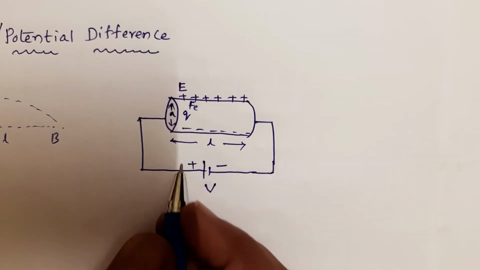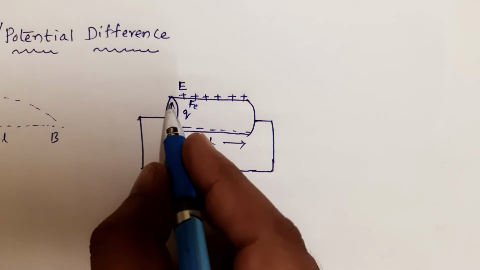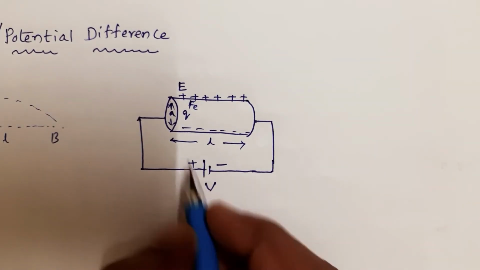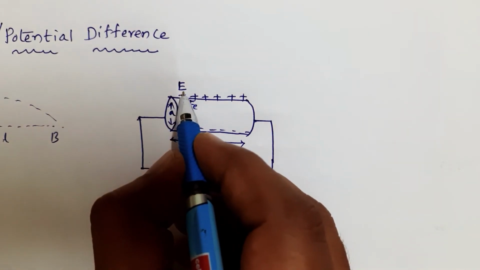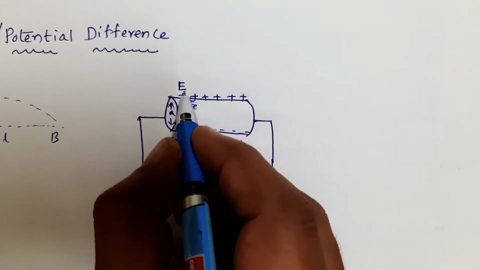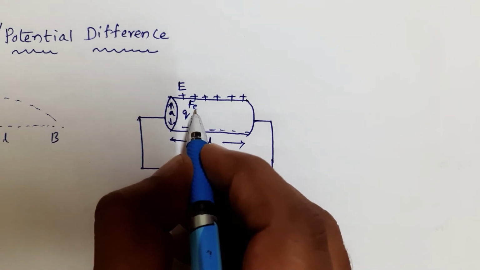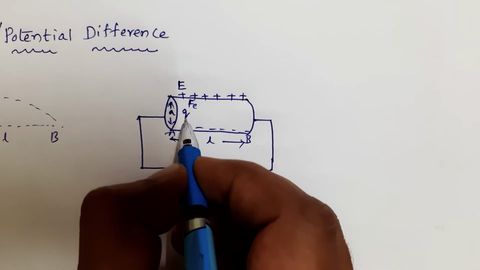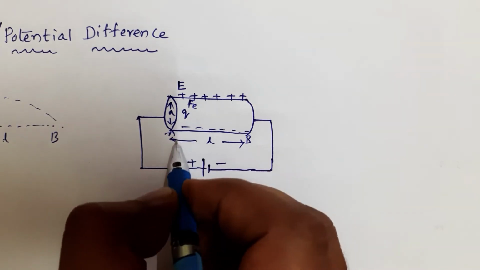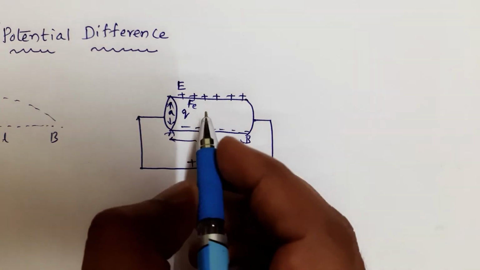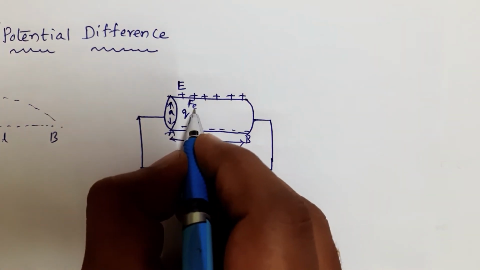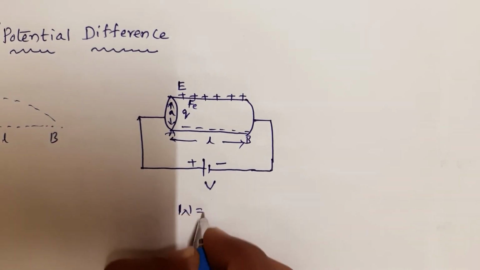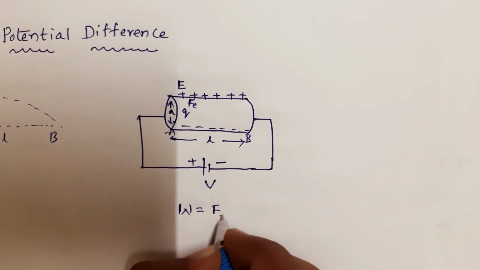Similarly, coming to our topic, here the conductor is connected to an external voltage source. When we connect this external source, an electric field is set up, as we studied in the previous class. Due to this electric field, some electric force develops in the conductor. The electric force is applied on a charge to move it a distance L from A to B. That means this electric force is doing some work here. That work is Fe into L.